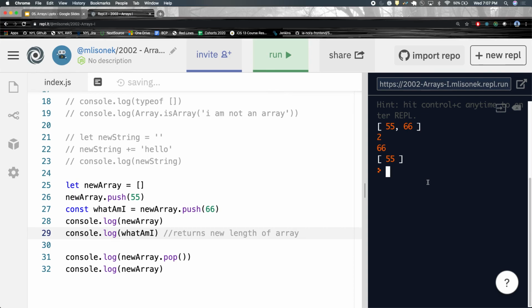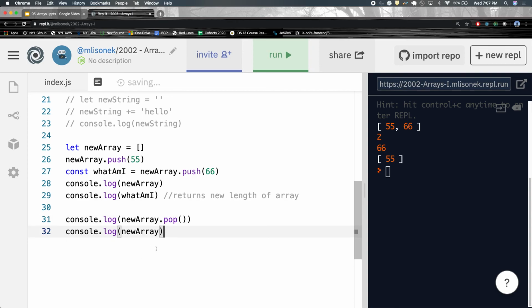Does this make sense? This is easy, right? This is more memorization. This is just things that you're gonna have to get used to. So, like push, pop does return something. I'm console logging it, right? Pop returns 66. It pops the last thing off of the array and it returns that whole value.